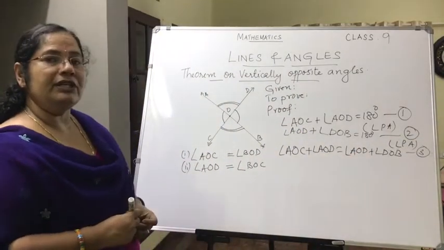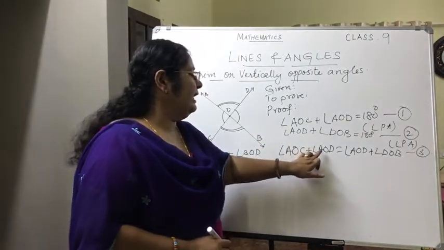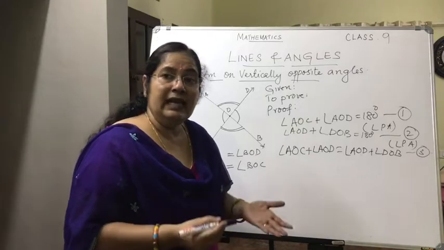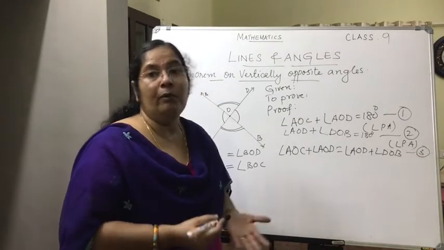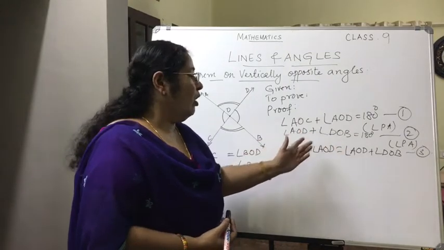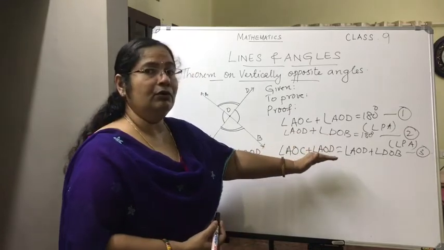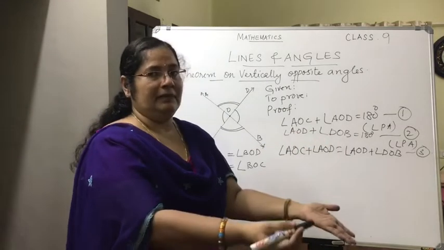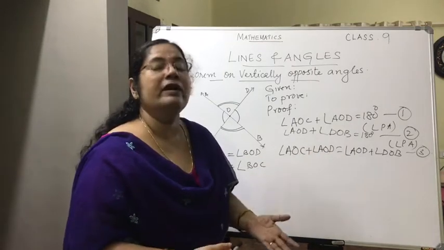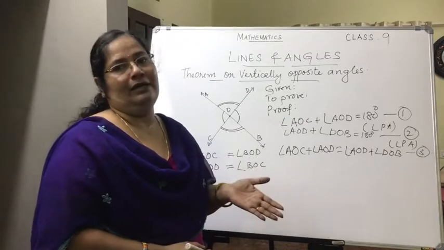Now look at equation 3. Here also we have angle AOD on both sides. The same quantity is on both sides, so this gets cancelled. Something plus angle AOD is equal to angle AOD plus something. So if one of these quantities is the same, the other also should be equal.